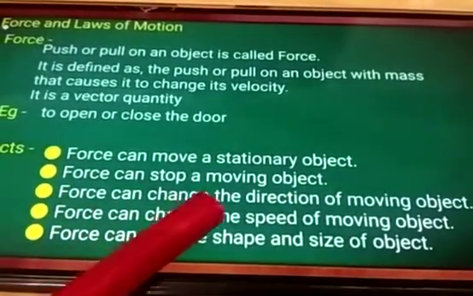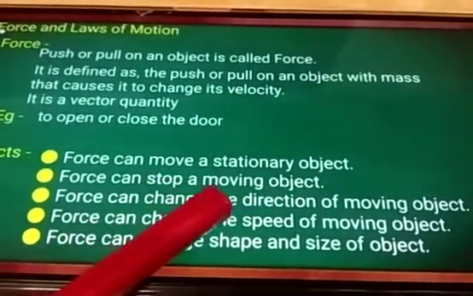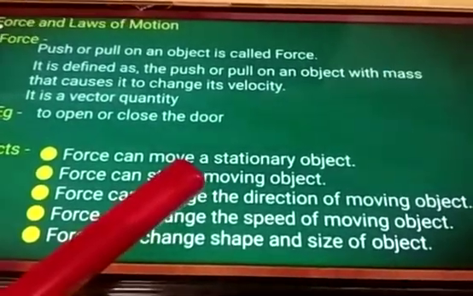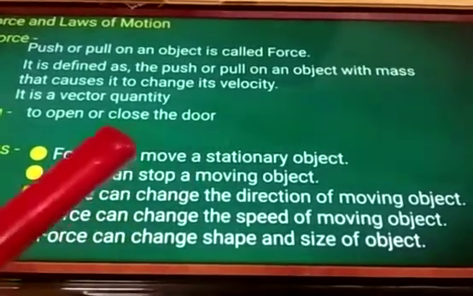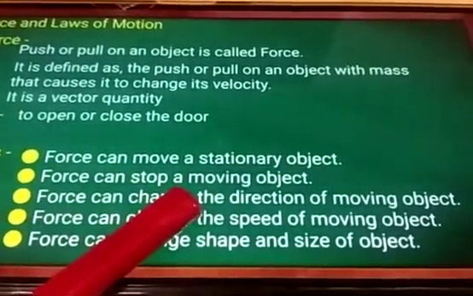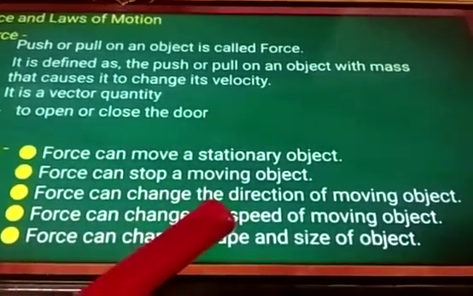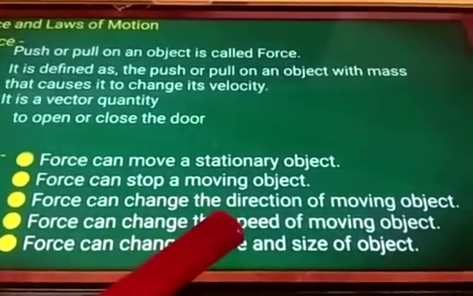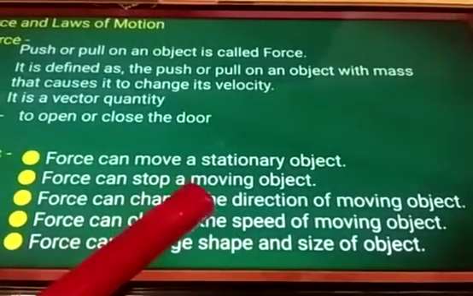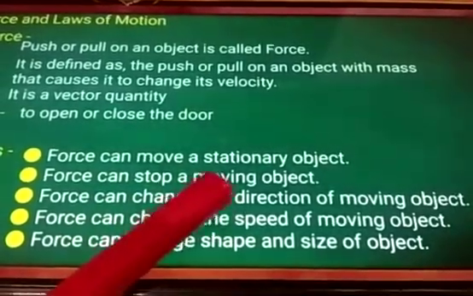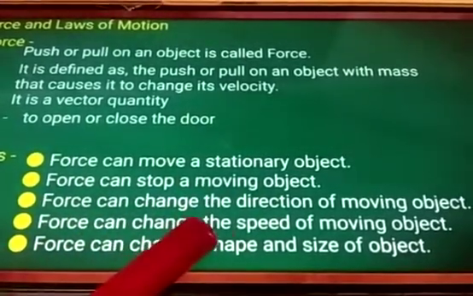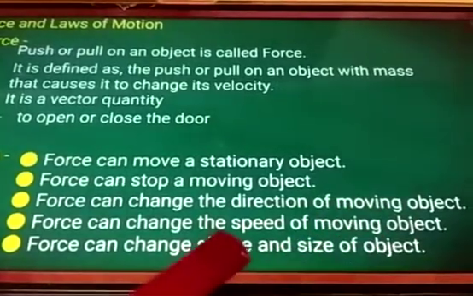Force can stop a moving object. Now what is the moving object here? For example, if you have thrown a ball to your friend, what will the friend do? He will catch the ball. Yes or no? The ball was moving from you to your friend. The other friend caught the ball, which means the movement of the ball was stopped. The moving object was stopped.